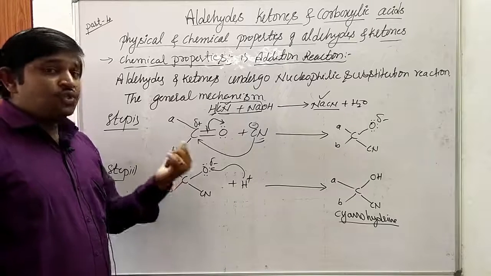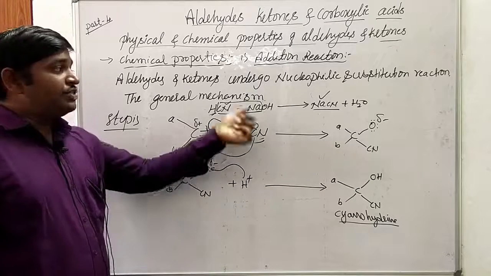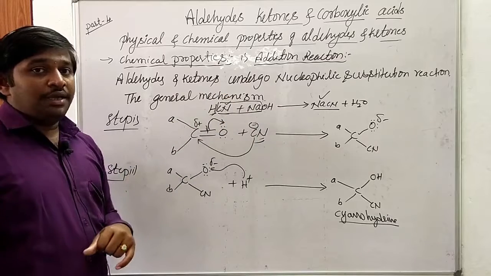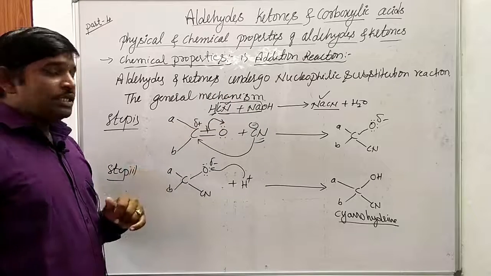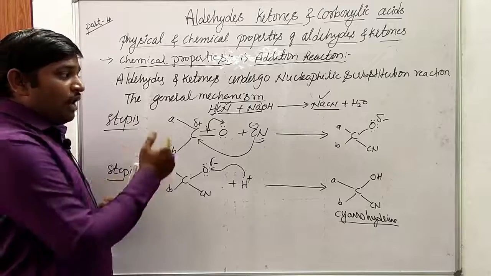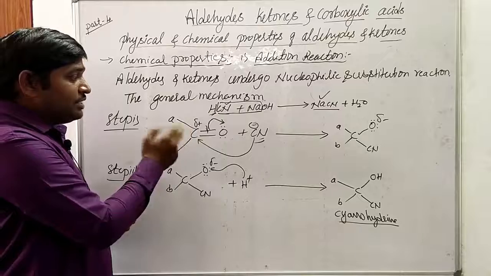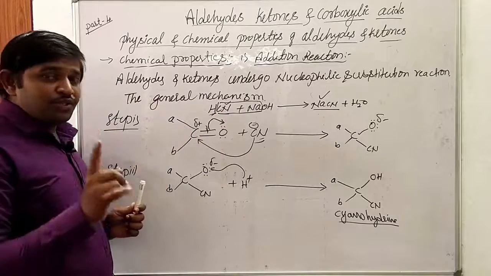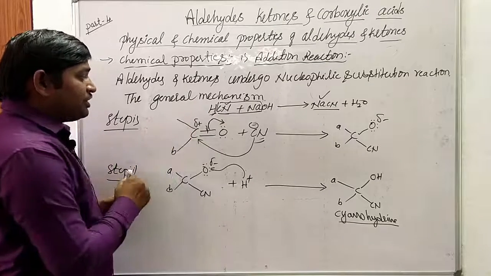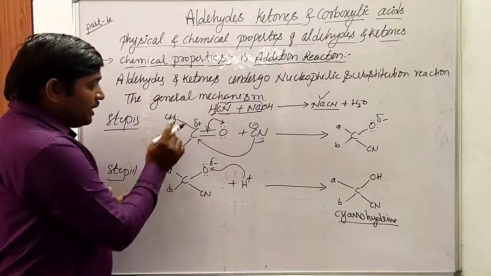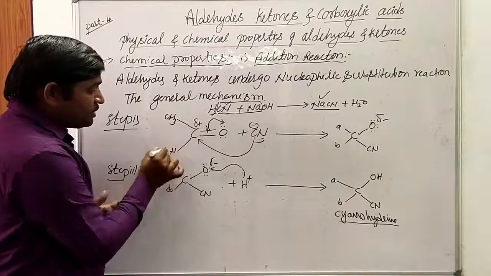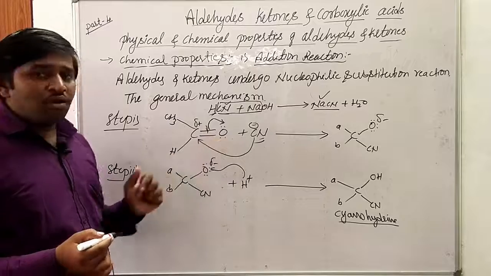If they ask you to write the mechanism for the addition of HCN to acetaldehyde, how would you consider the molecule of acetaldehyde? You have to add HCN to acetaldehyde. Acetaldehyde's formula you must know. So for acetaldehyde, A is replaced by CH3 and B is replaced by H. This CH3CHO is called acetaldehyde.